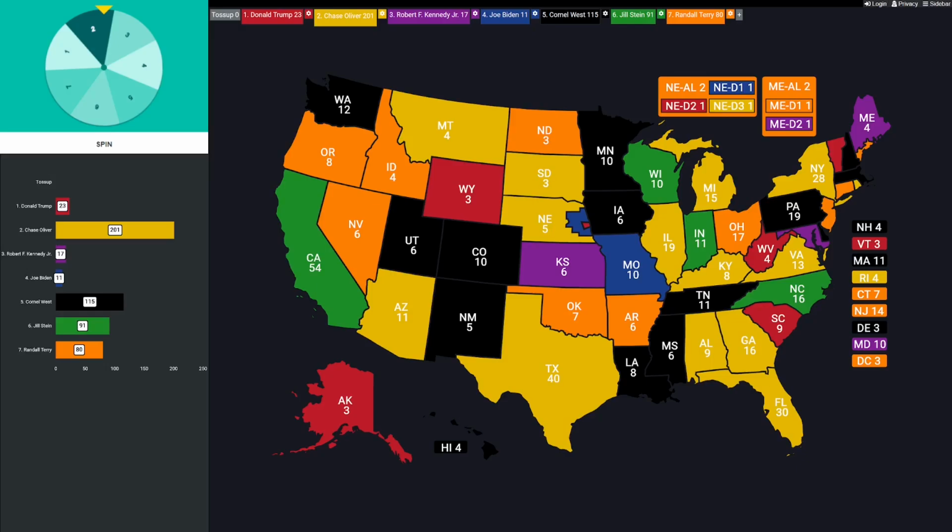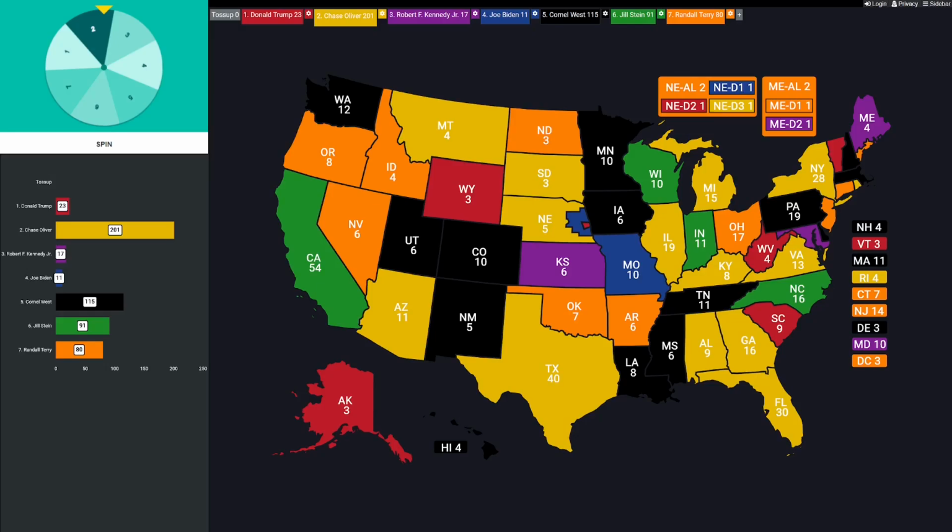Second place is way down, but Cornell West still did extremely well. He's at 115. Third place, Jill Stein with 91. Randall Terry, who's almost a no-name candidate, is in 4th place with 80. Then way down at the bottom are the 3 biggest names. Donald Trump, only 23 electoral votes in 5th place. 6th place is Robert F. Kennedy Jr. with 17. And last place on the bottom is going to be Joe Biden. He cracked double digits, but not much more than that. He finishes with 11.